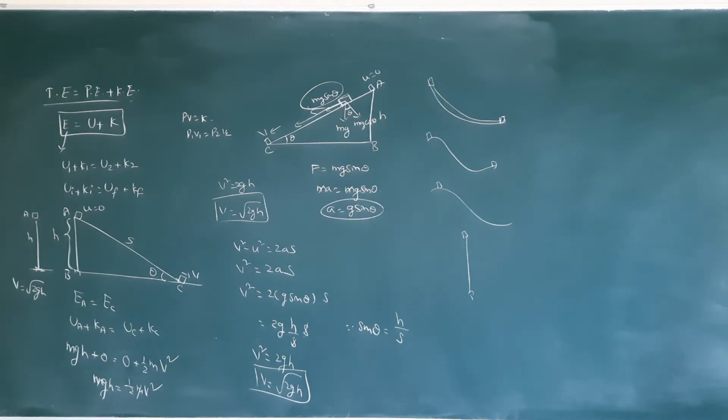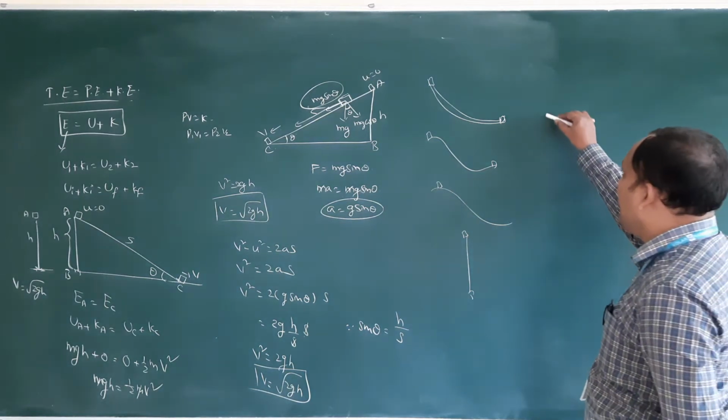Next, example 9, you can see. A particle is thrown from the top of a tower of height h with speed v naught at an unknown angle. At an unknown angle, they didn't give. Find the speed with which it strikes the ground. So with what speed it is reaching the ground.